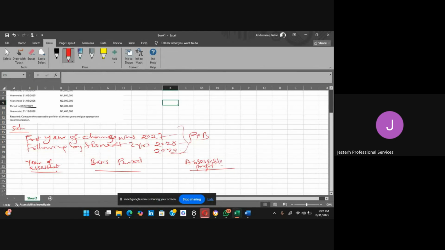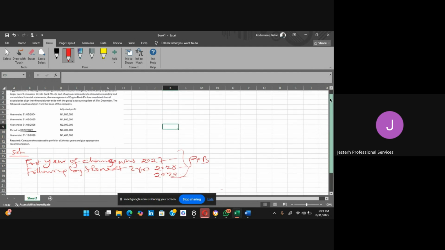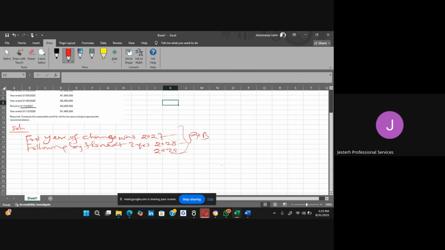For 2027, yes. Based on the old dates, we need to first compute based on the old dates. Sorry, apologies, I need to do it proper. So we have, what's the name of the entity? Piggy Bank Limited, right? Yes.